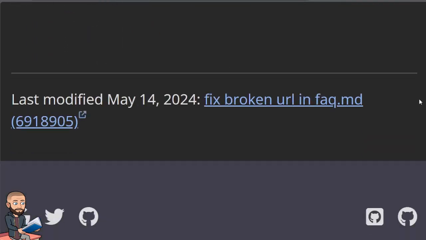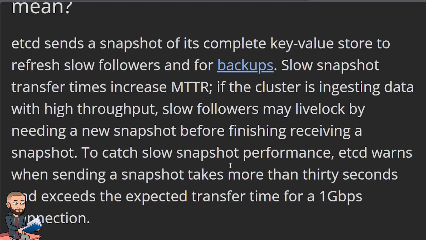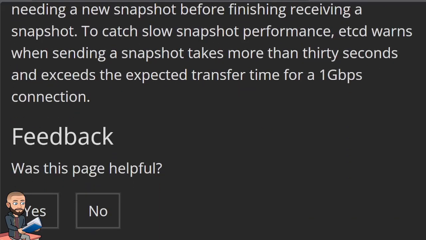Okay, so a rewriting for grammar needs to happen on that last sentence, but it looks like we finished the